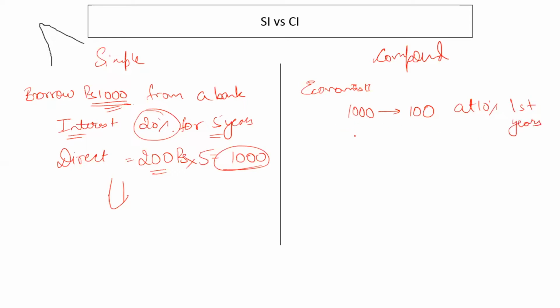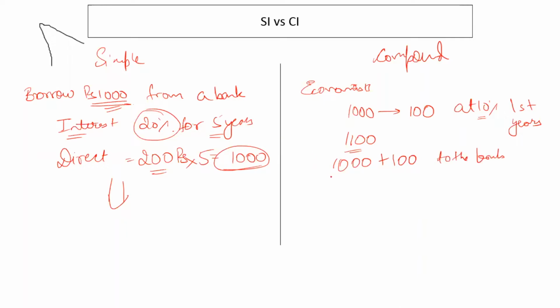Now, when they pay 100 rupees, or let's say we have kept 1,000 rupees in the bank, and the bank pays 100 rupees as interest for the first year at 10% per annum rate of interest. Now our bank has 1,100 rupees. So we have lent 1,000 initial rupees plus 100 more to the bank, right?